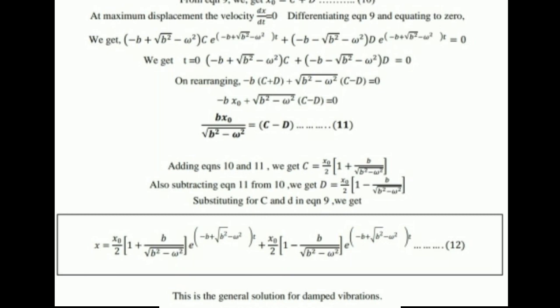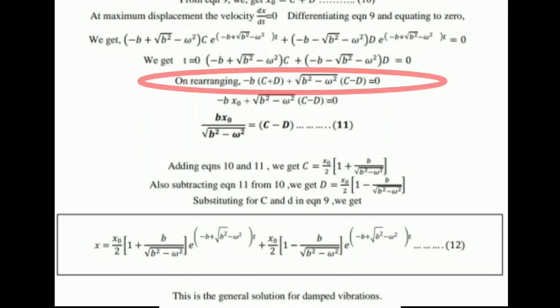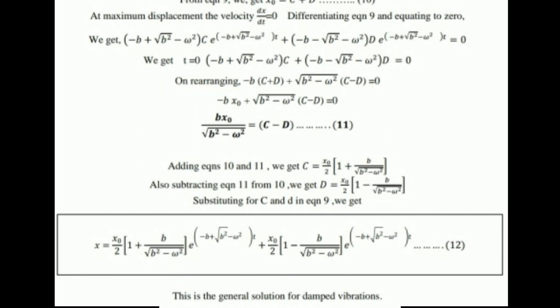So on rearranging the above terms, we get minus b into C plus D plus under root b square minus omega square into C minus D. Then we will get minus b into x naught plus under root b square minus omega square into C minus D.